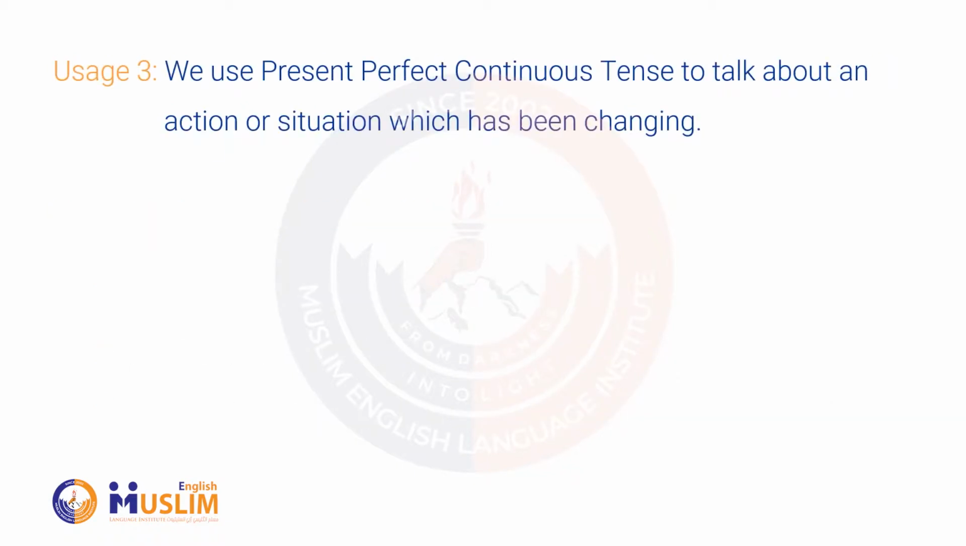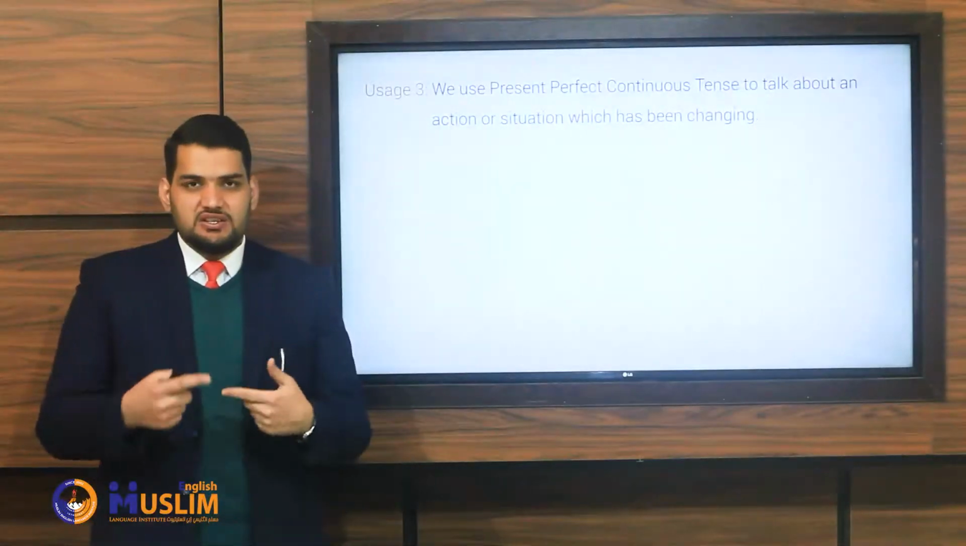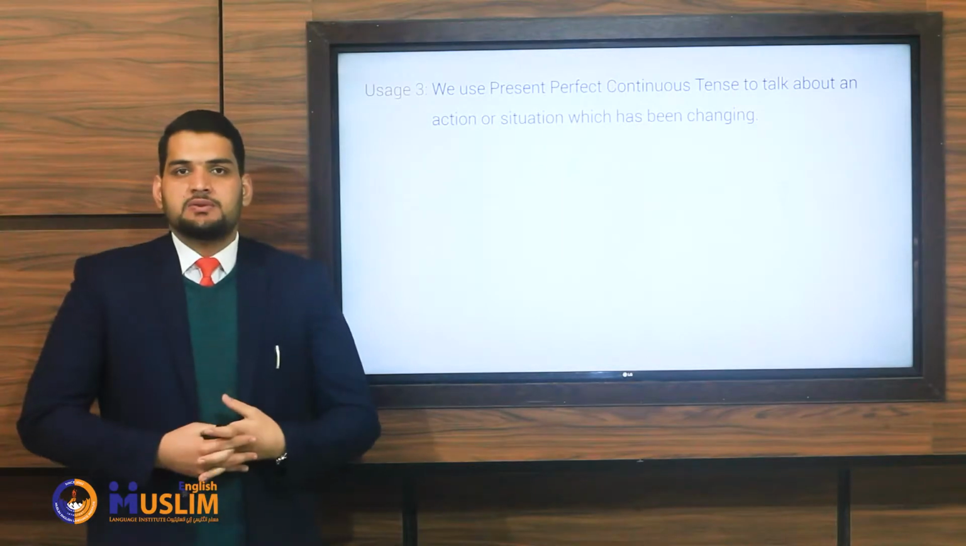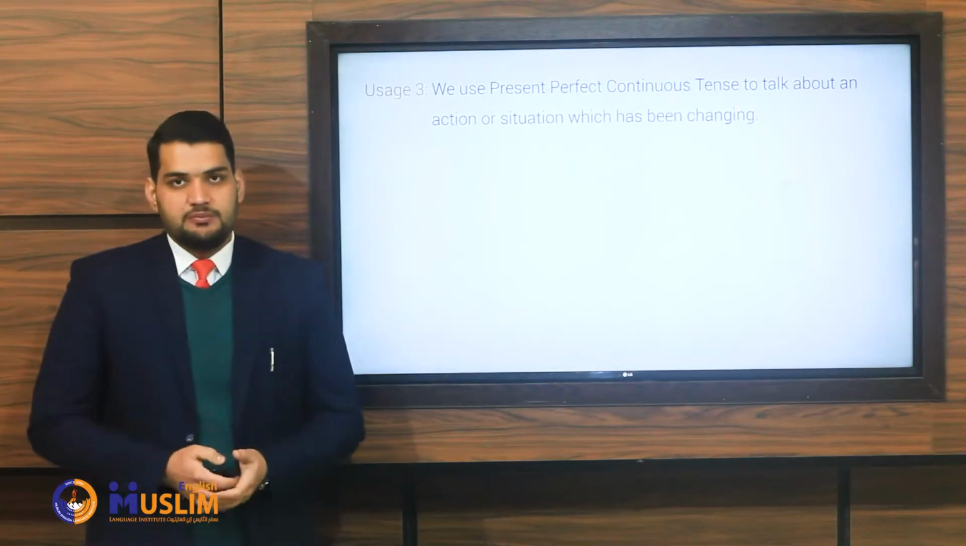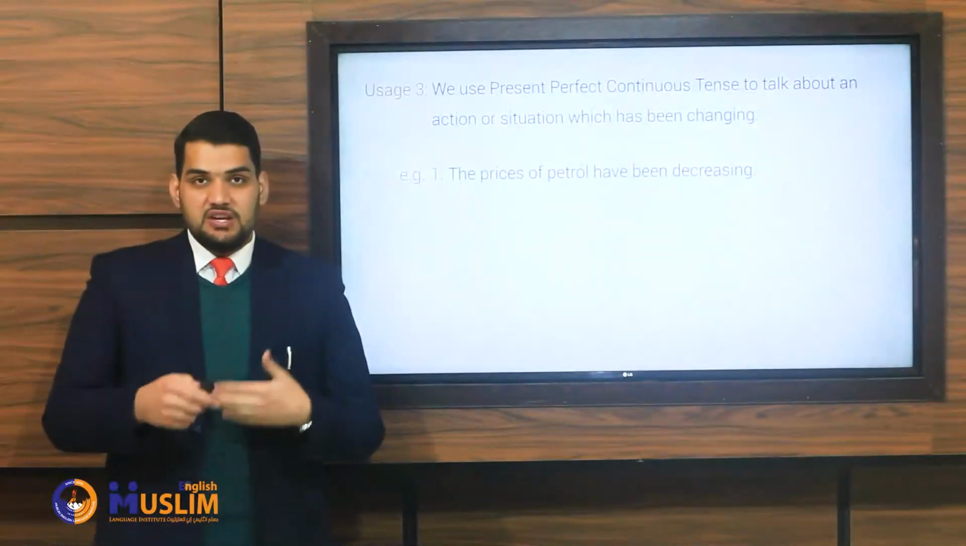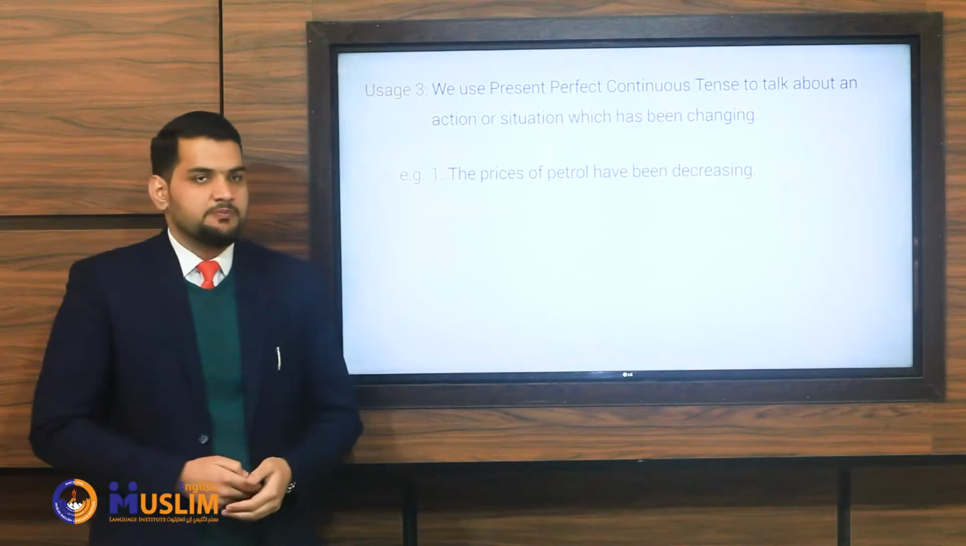The last usage is we use the present perfect continuous tense to talk about an action or situation which has been changing. When something changes with regular intervals, we can use the present perfect continuous tense to describe such an action. For example, the prices of petrol have been decreasing. This is a change, a regular change.